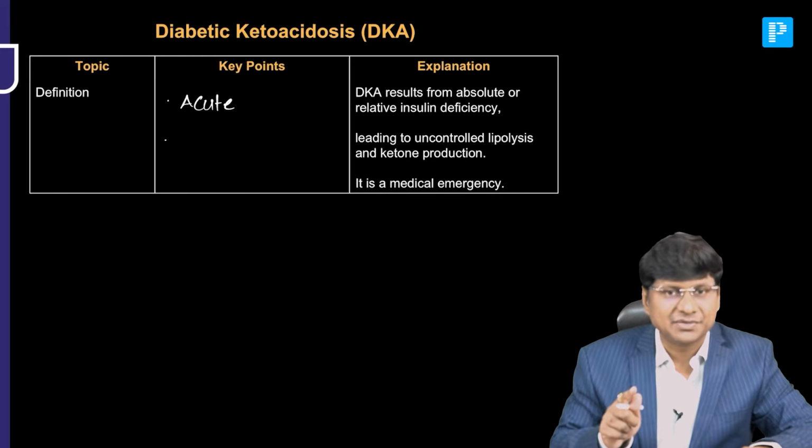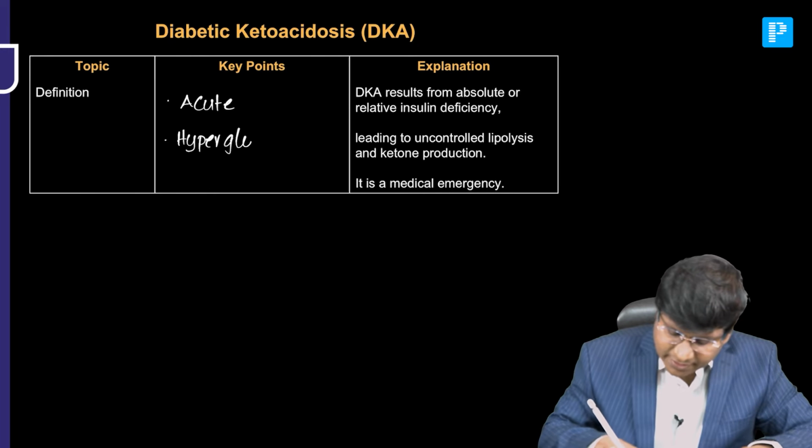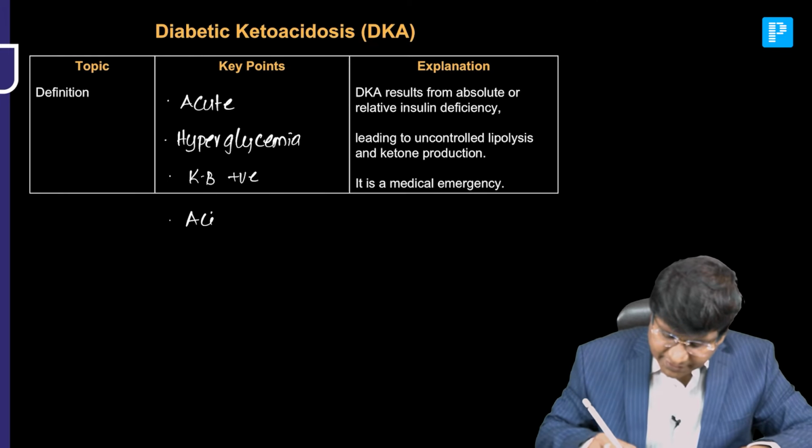And this diabetic ketoacidosis is characterized by hyperglycemia, right? And along with the hyperglycemia, the ketone bodies will be positive. Followed by that, there will be a severe form of acidosis.